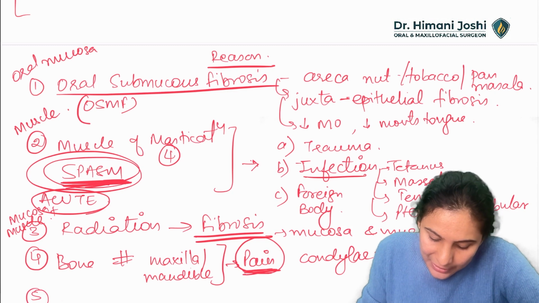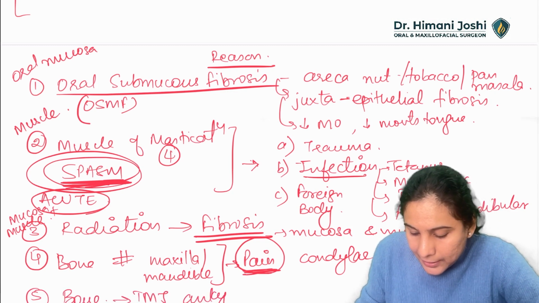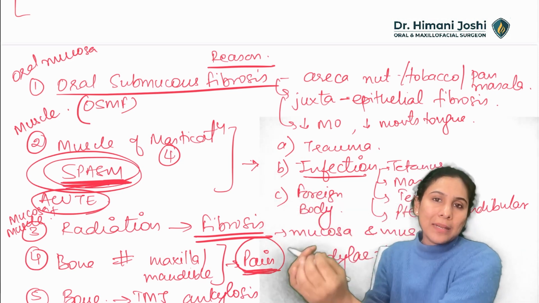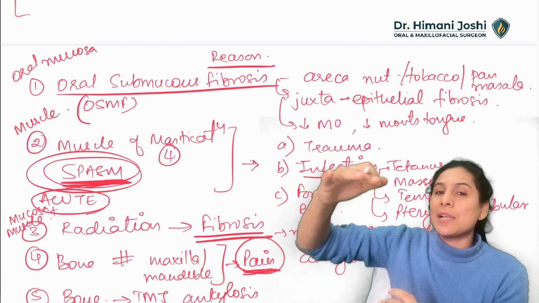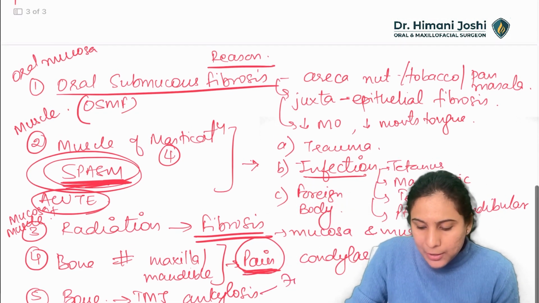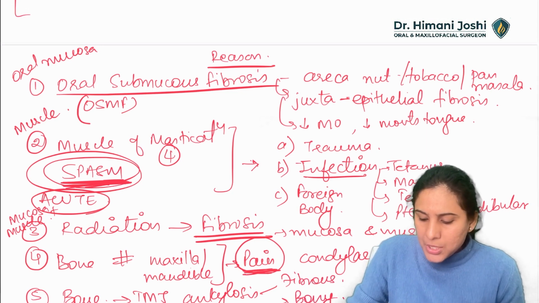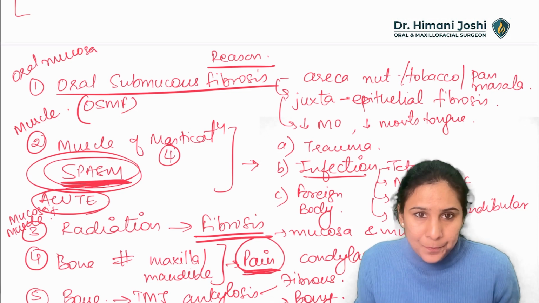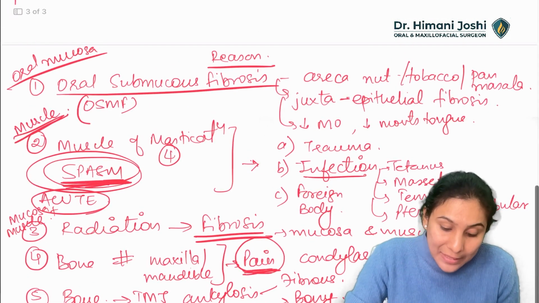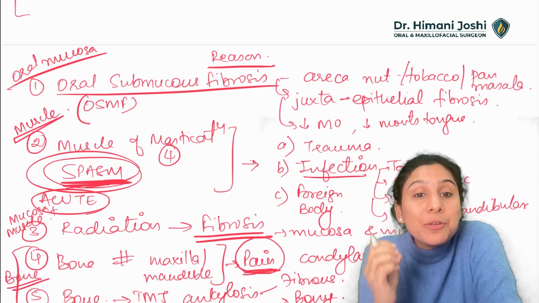And last but not the least, we know the last reason from bone is temporomandibular joint ankylosis. That is an abnormal fusion of the mandibular condyle with the skull base, with the glenoid fossa of the temporal bone. Okay, we all know it can be fibrous ankylosis, which is Sawhney stage 1, or it can be a bony ankylosis, which is Sawhney stage 2, 3 and 4. Alright, so these are the mucosa related, muscle related and bone related causes of reduced mouth opening.